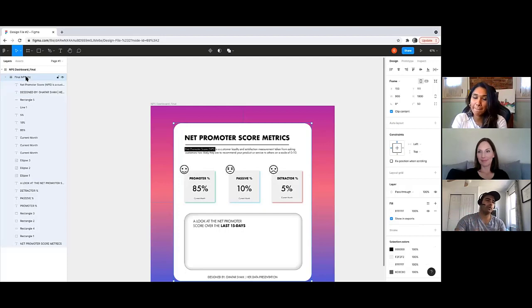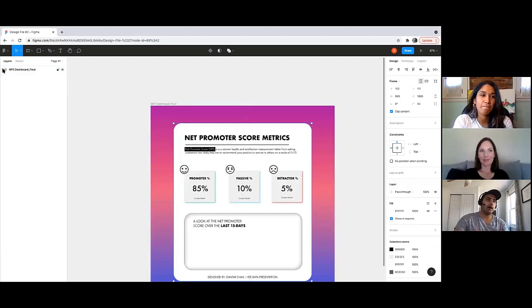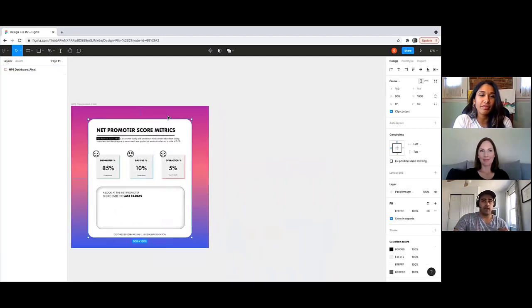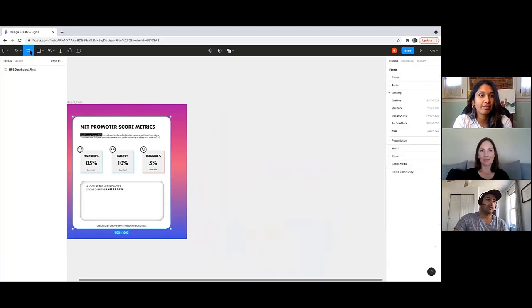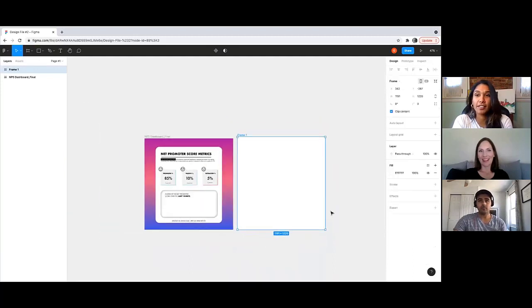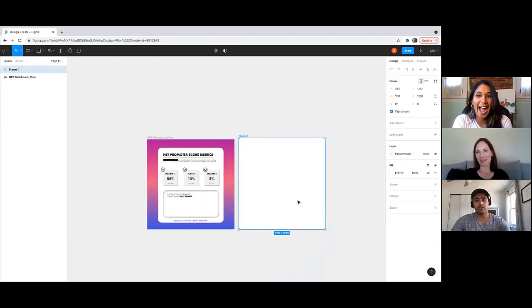So we have 2 frames that we created. Let me just hide this. To add another frame, at the top left, click on this grid icon, click frame, and draw your frame. So you could just have like a million. That's just cool.